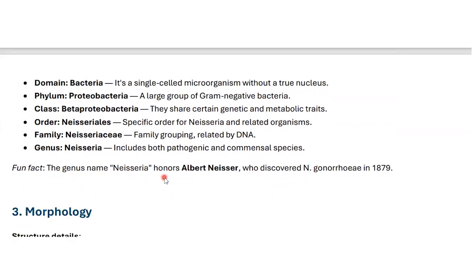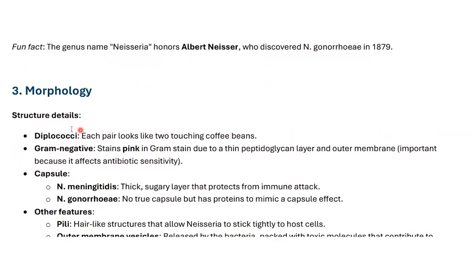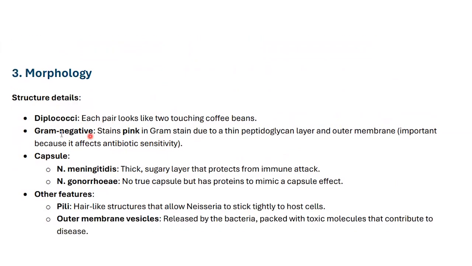The genus Neisseria honors Albert Neisser, who discovered Neisseria gonorrhoeae in 1879. Morphology, structure details. It's a diplococcus. Each pair looks like two touching coffee beans. That is diplococci Neisseria. Gram-negative, stains pink in gram stain due to a thin peptidoglycan layer and outer membrane.